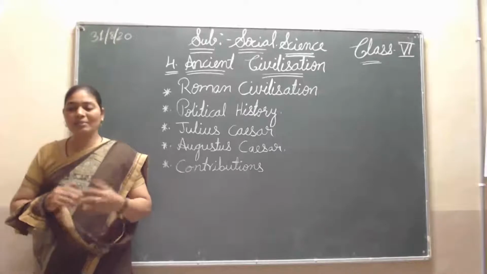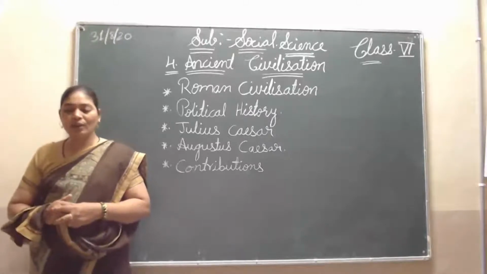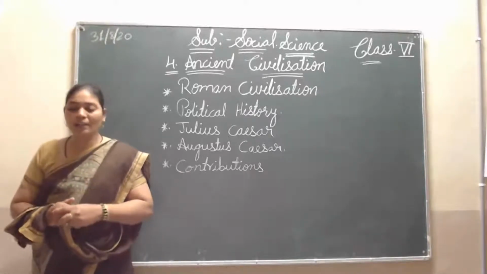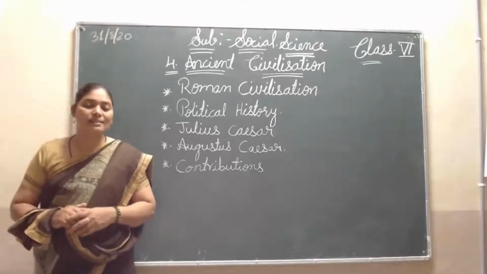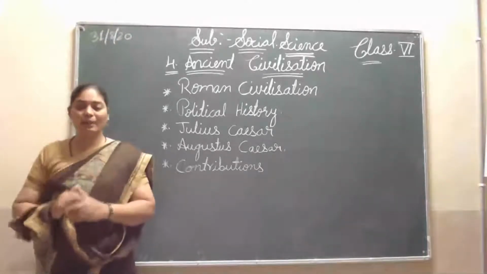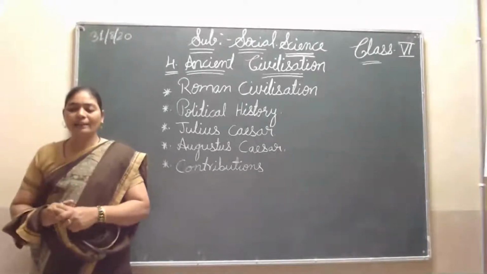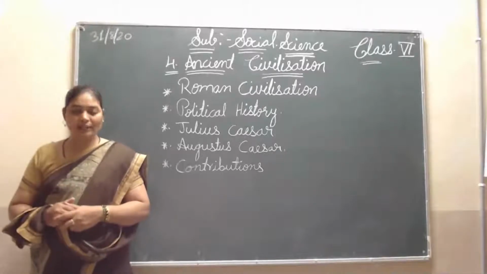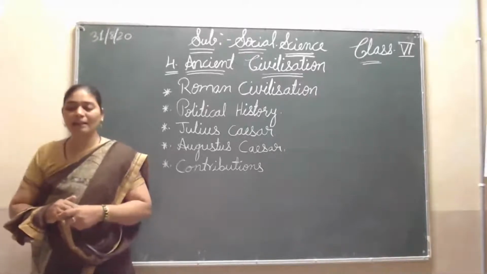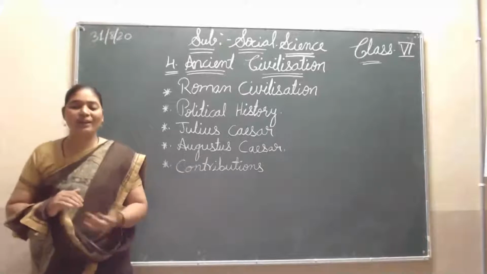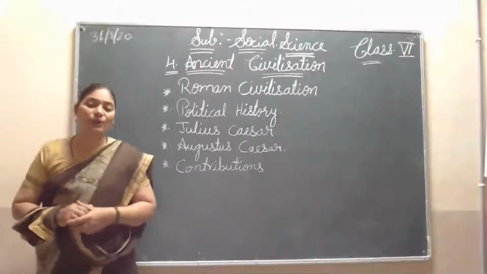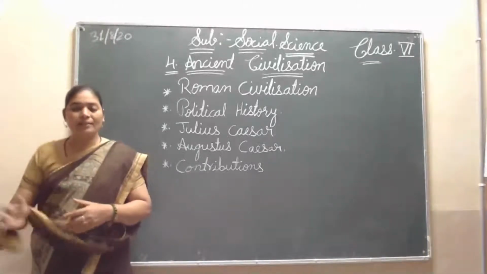So here also some tribal communities ruled. The tribal community was called the Latins. The tribal group name is Latins, and they started ruling that Italy land. Rome was founded about 2,500 years ago.